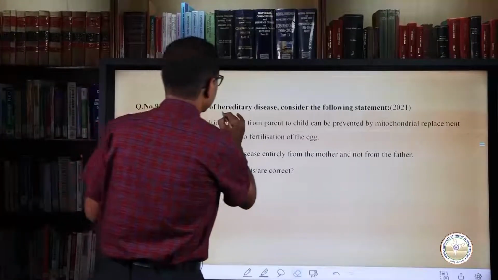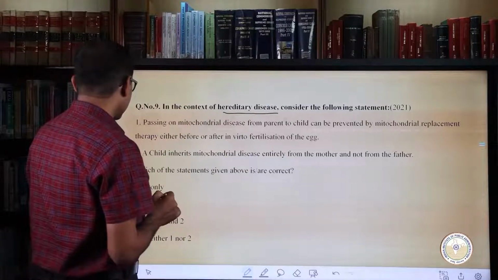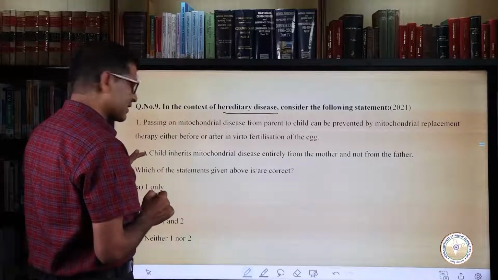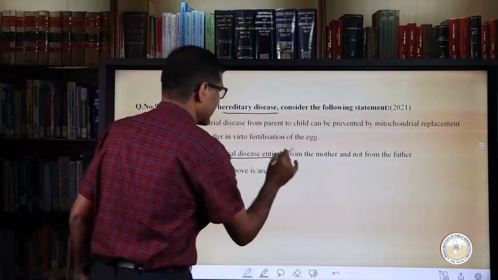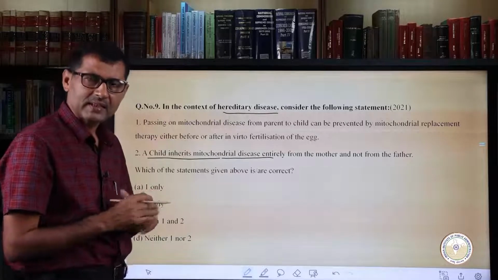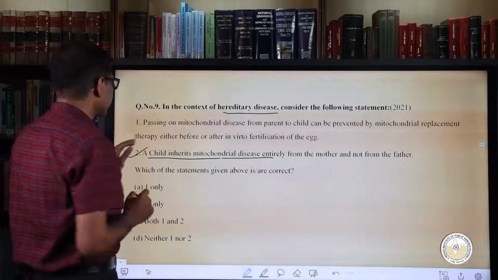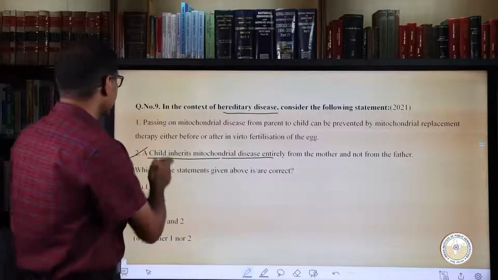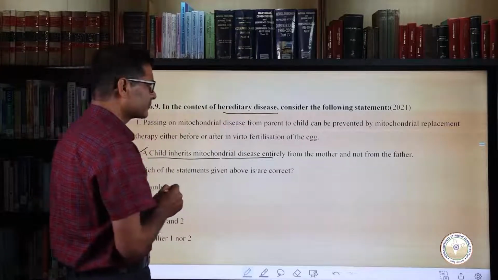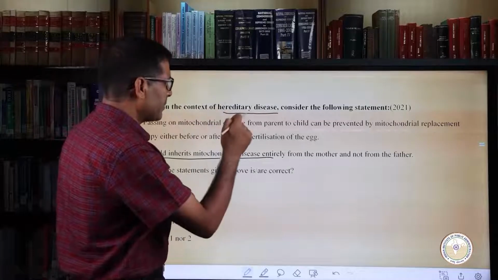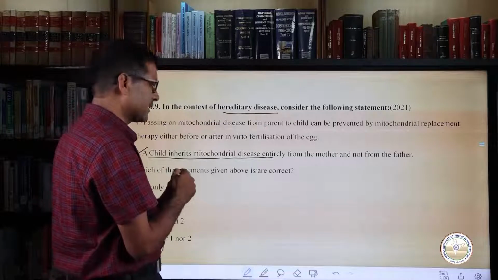This is the question regarding hereditary disease and there are two statements. Let us consider the second statement first. A child inherits mitochondrial disease entirely from the mother and not from the father. It is a completely correct response. So this is correct. Now we consider the first one, that passing on mitochondrial disease from parent to child can be prevented by mitochondrial replacement therapy either before or after in vitro fertilization of the egg.